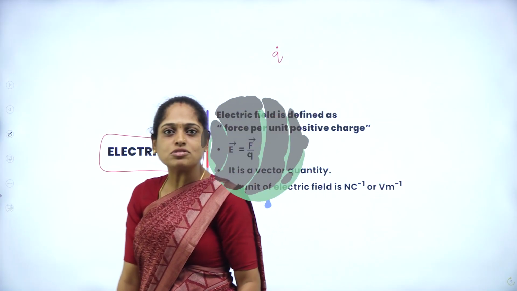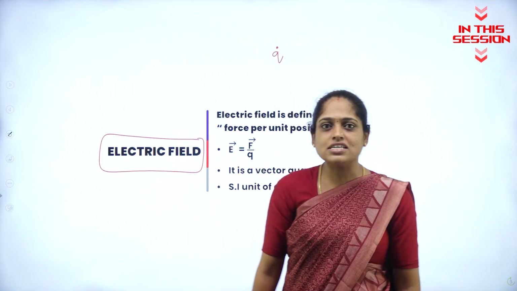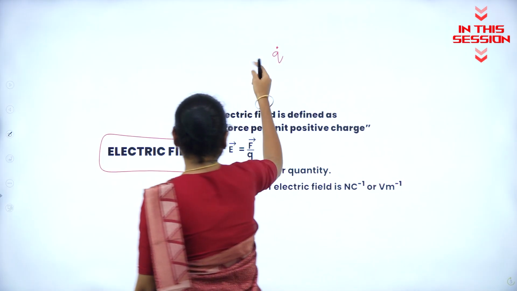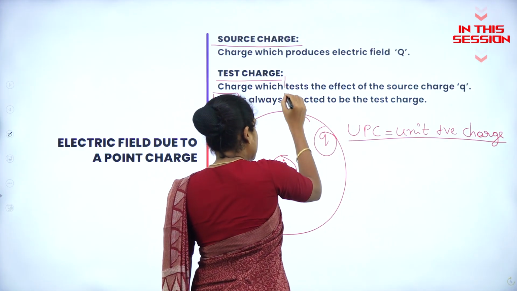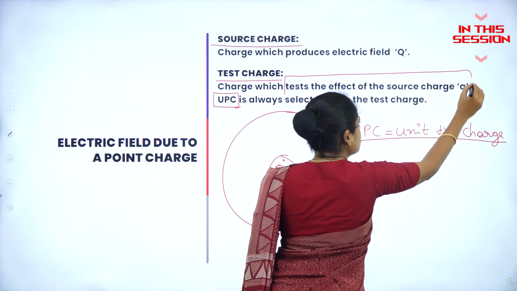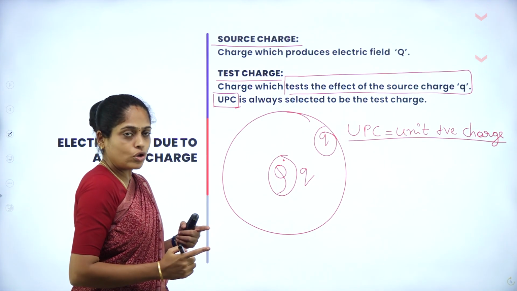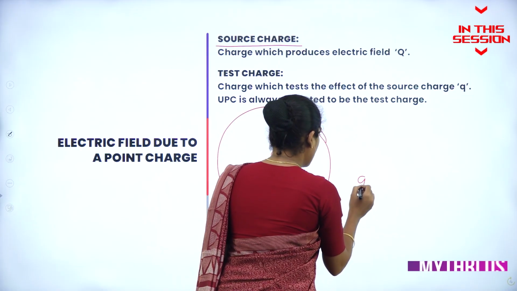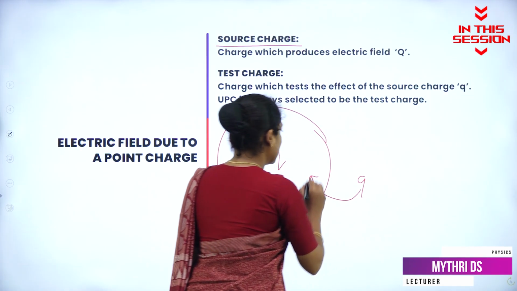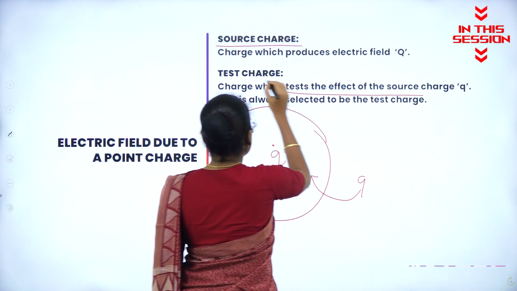You know that electrostatics is a branch of physics which deals with the charges at rest. Therefore, consider a charge which is at rest. Now, what is a test charge? The test charge which tests the effect of the source charge. Yes, it can be a Q, that is capital Q or small q. The charge which is used to test this effect of source charge is known as test charge.